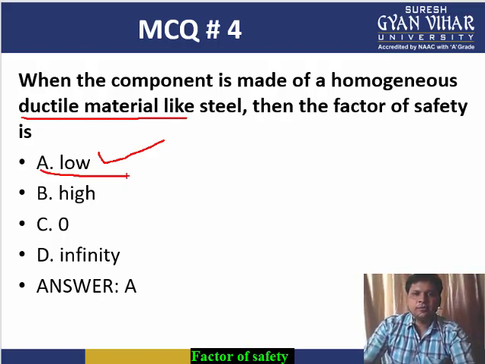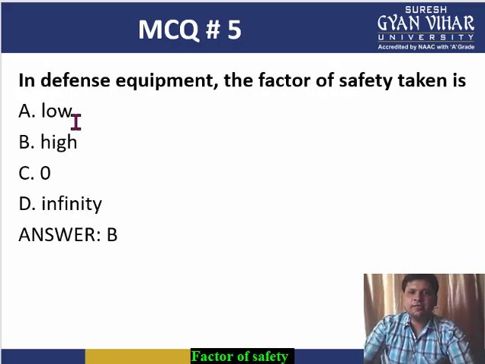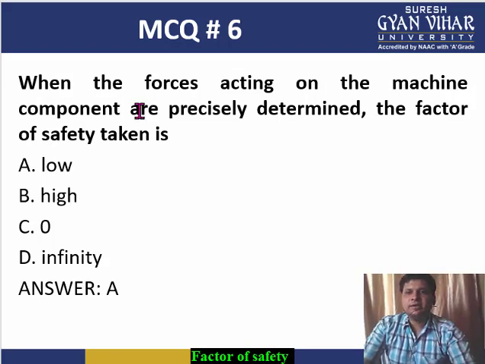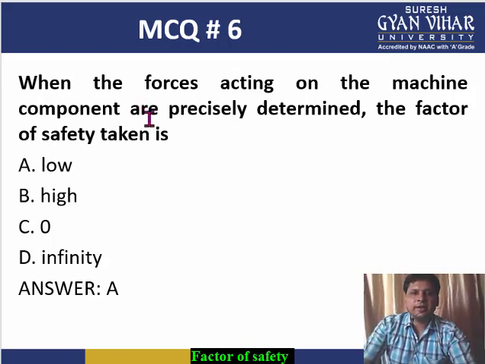Now MCQ 5: in defense equipment, the factor of safety taken is, since there is too much loss involved, loss of finance or human life in case of failure, therefore the factor of safety taken is high. The second point is the answer. Next MCQ: when the forces acting on the machine component are accurately determined, the factor of safety taken is, there is no need to take a high factor of safety. You can take less. So the answer is option A, low.